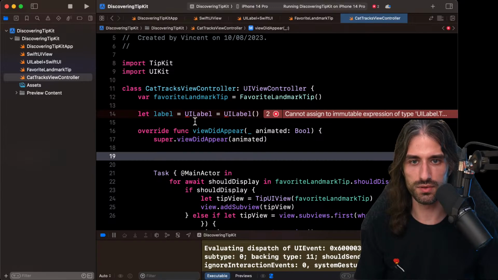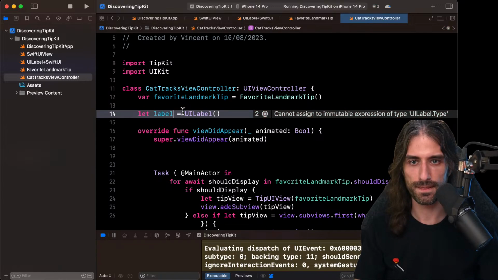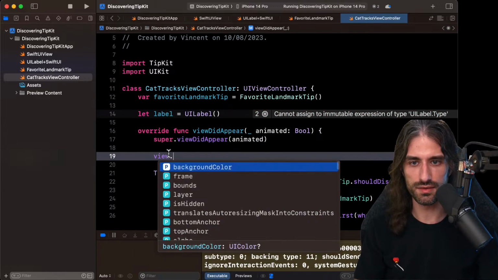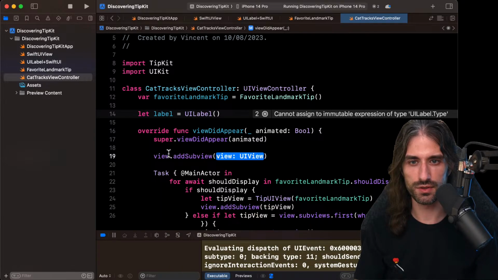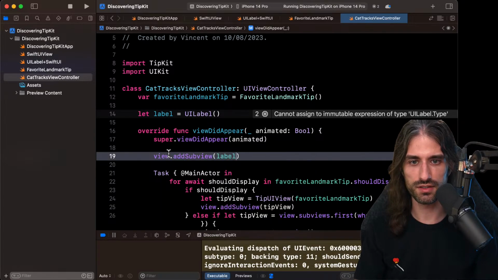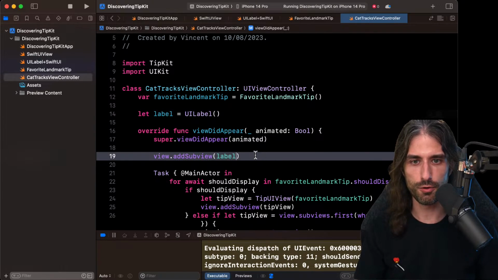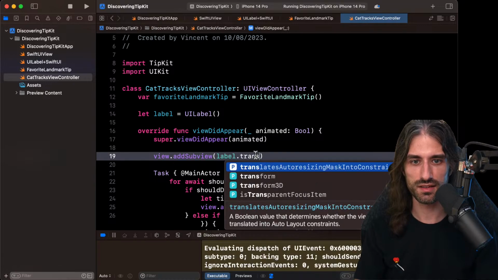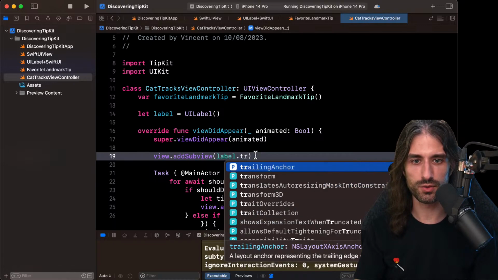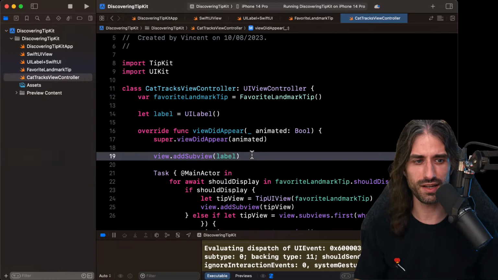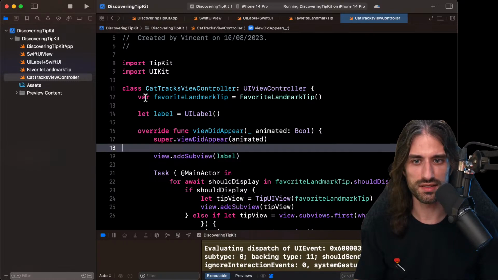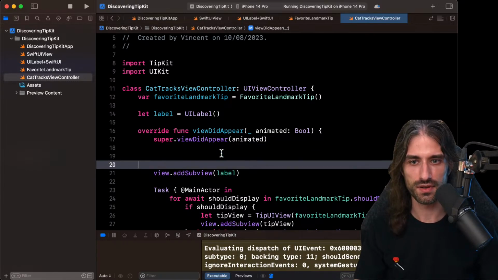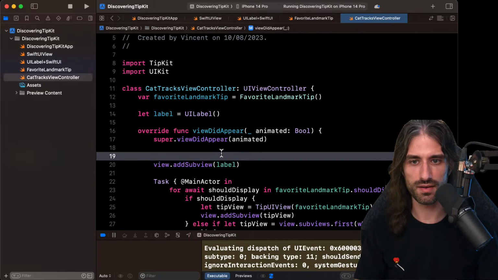So if I do view addSubview label, because the autoresizing property, translatesAutoresizingMaskIntoConstraints, is set to true by default, and for once that's what I kind of want. So let's see. And for the label, let's just say that it will say hello world.